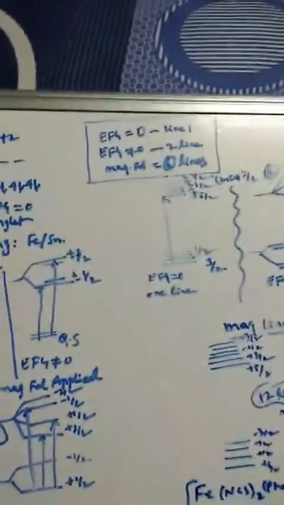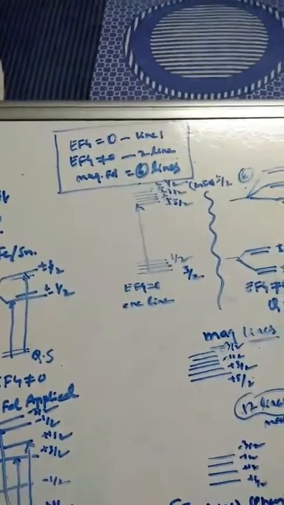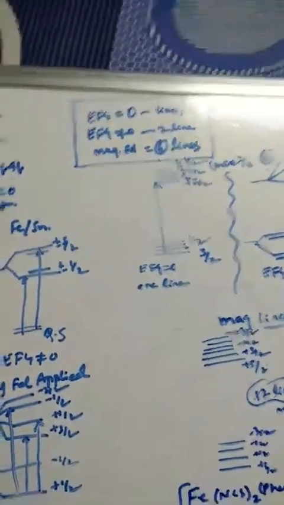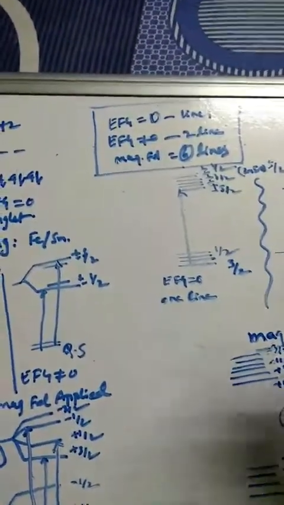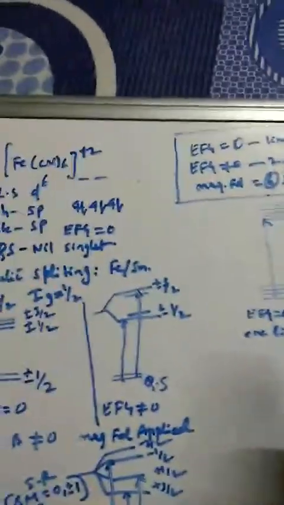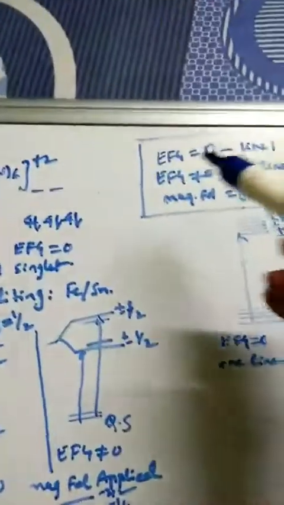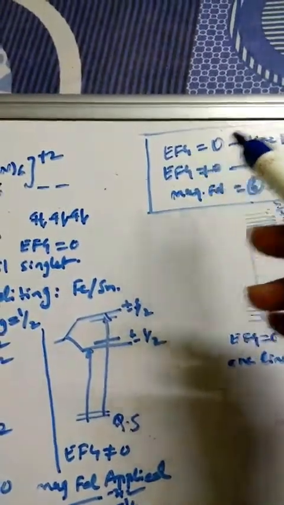Hello students, so we'll go for the next video, Mössbauer spectroscopy. Maybe this will be the last video for Mössbauer spectroscopy. Here we are completing the Mössbauer also. So in the last class we learned regarding the electric field gradient.